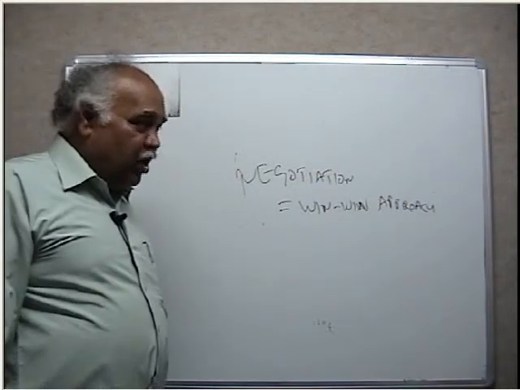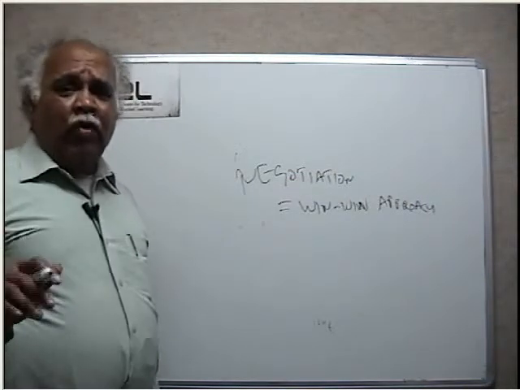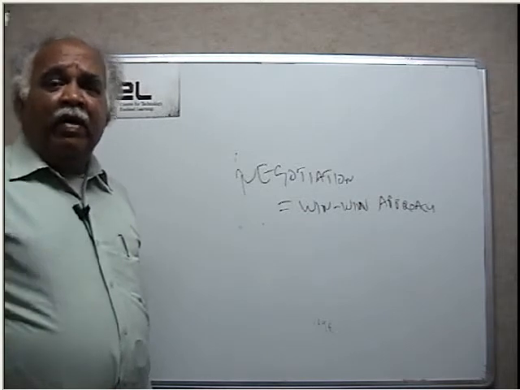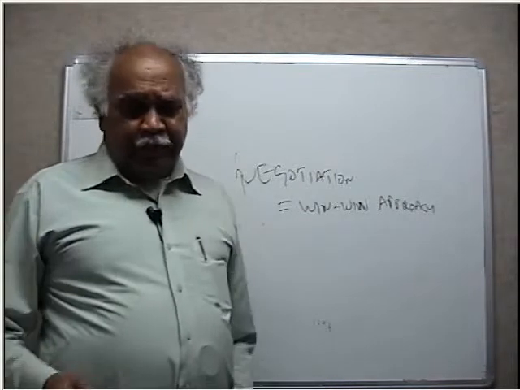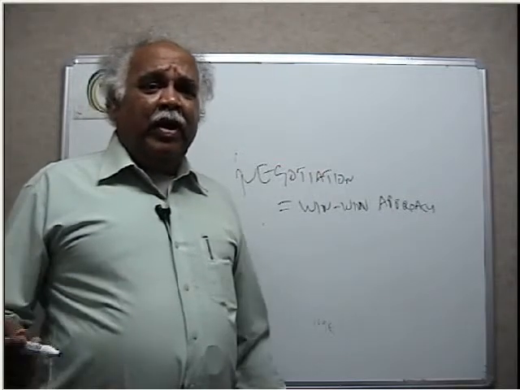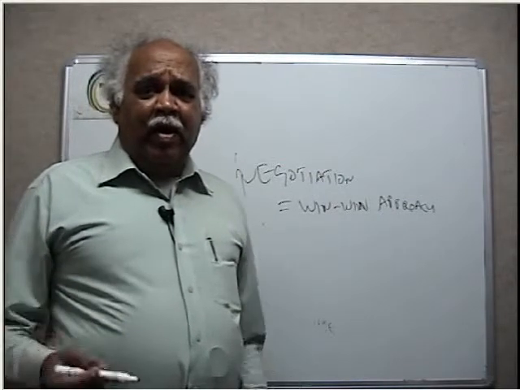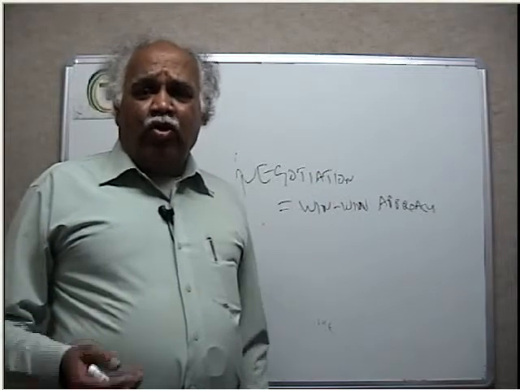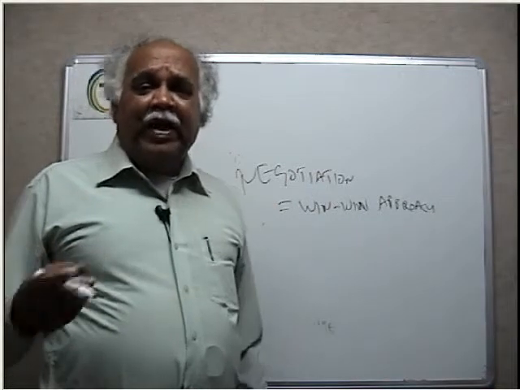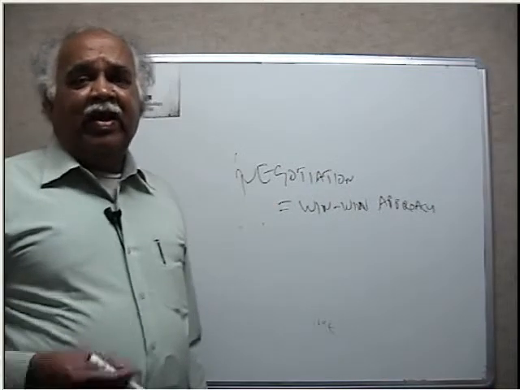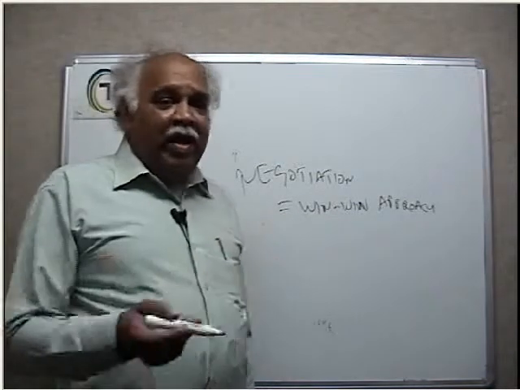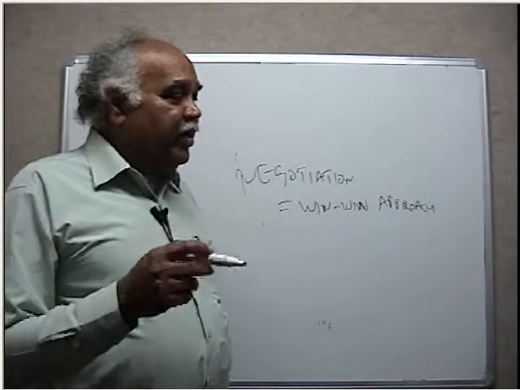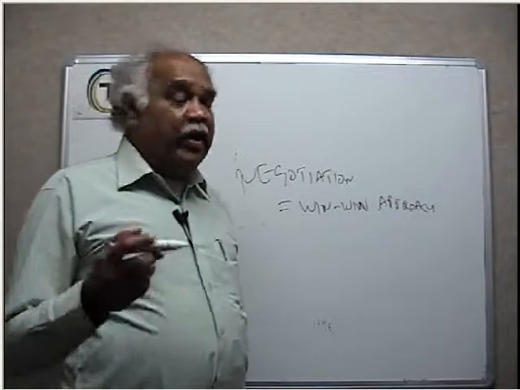Then comes price forecast. One should forecast the price. What will be the price 1 month hence? Say if you are dealing in gold or cotton, or any raw material like paddy or groundnut, you should know what is the likely price in the next season, what is the likely price after 6 months. Based on that, you must have a forecast, and accordingly, you should get in at the right time and buy the right quantity and the right quality.